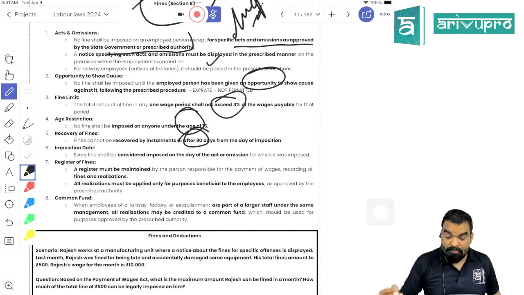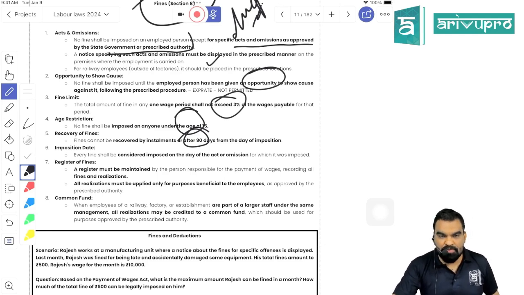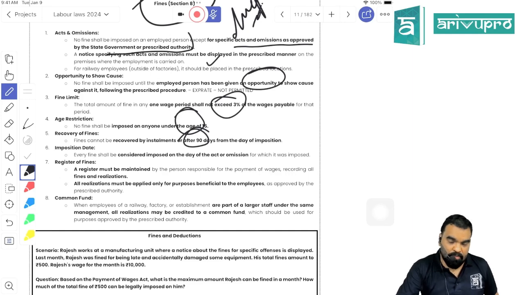In one go. Okay. So first rule is, if you are willing to impose any fine, you have to go through the appropriate government's rules in order to check whether that fine is legitimate or not. Any fine that is going to be imposed upon the employee should be duly communicated to the employee, means it should be part of the terms and conditions of his appointment. If you are imposing any kind of fine upon the worker, he should be provided with reasonable opportunity of being heard. No fine can be imposed on a person who is having an age of under 15, right?